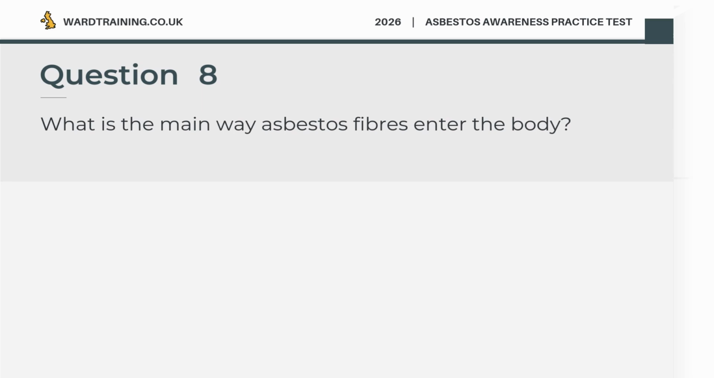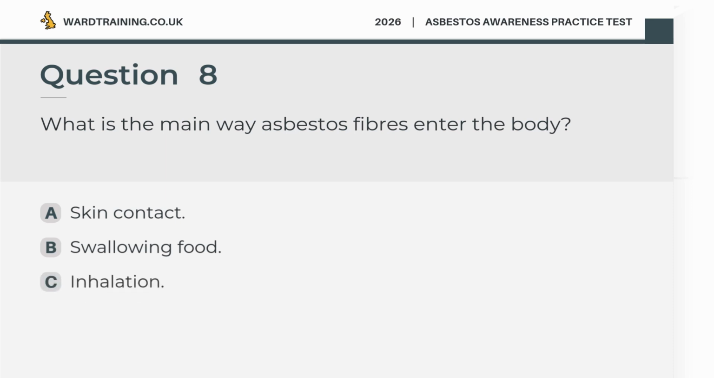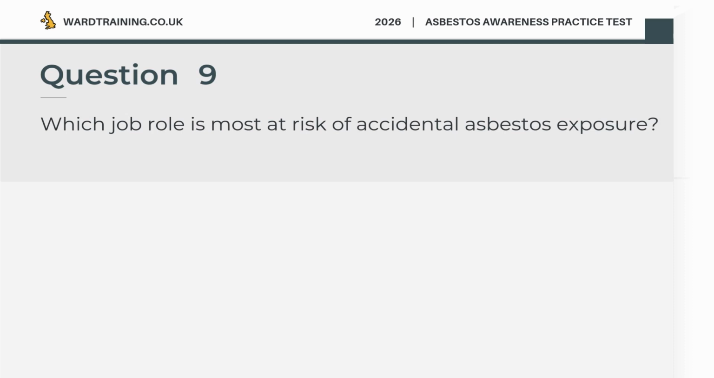Question 8. What is the main way asbestos fibers enter the body? A. Skin contact. B. Swallowing food. C. Inhalation. D. Eye contact. The correct answer is C. Inhalation.